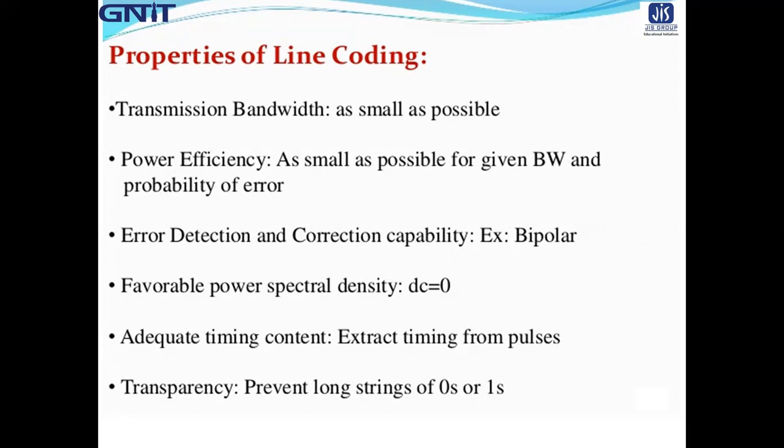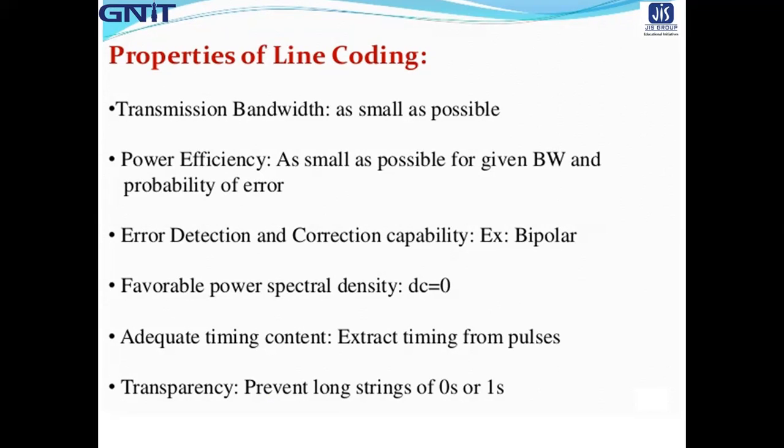So these are the 6 properties, and based on these 6 properties, we will judge which type of line codes are more advantageous.